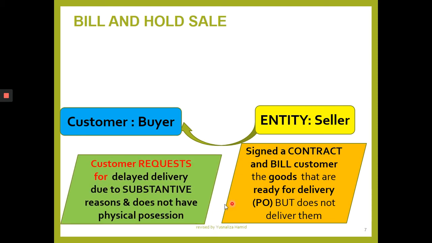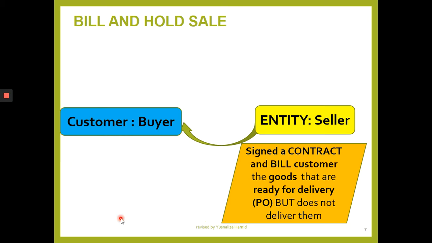The customer is the one that requests the late delivery due to substantive reasons. One of the reasons in this situation can also be not enough space. There is no delivery yet because at your customer's request, they do not have physical possession.